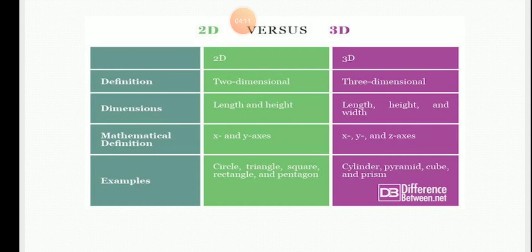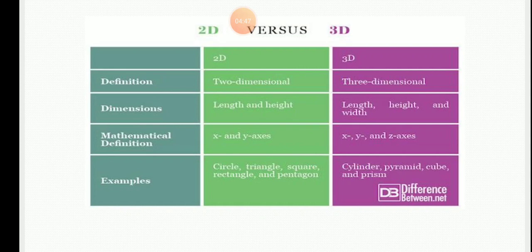Now what do you mean by dimensions? In 2D shapes, there are length and height, and in 3D, that is three-dimensional shapes, there are length, height and width. All three things are there in 3D shapes. But in 2D shapes, only length and height are there, and in 3D shapes, length, height and width, all three are present. The mathematical definition we will study in our further studies.